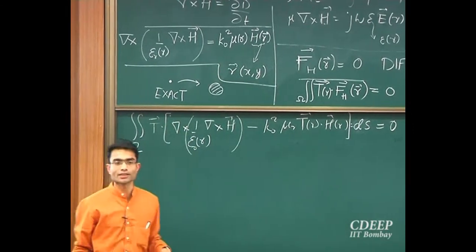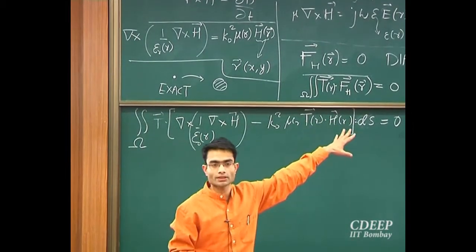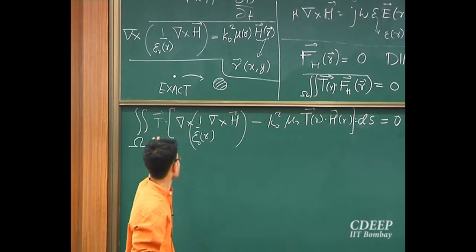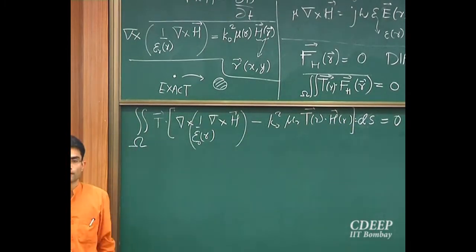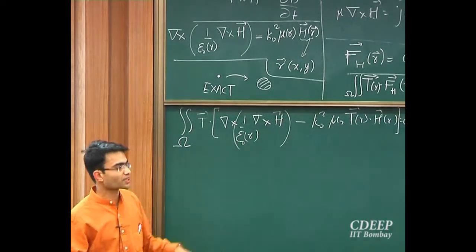So far I have not done anything great. I took my exact operator f and I just took its dot product with t over here. So now we are making small steps towards implementation.